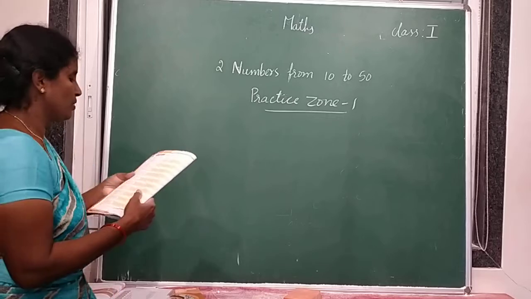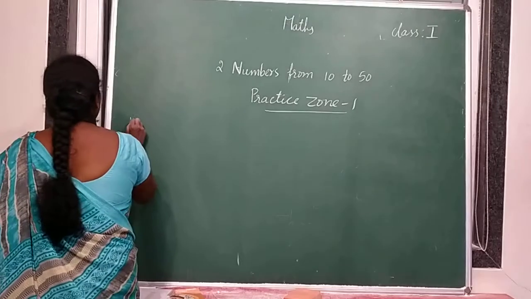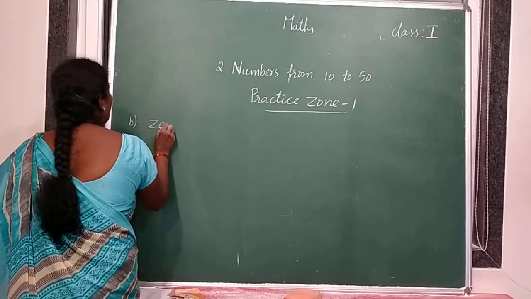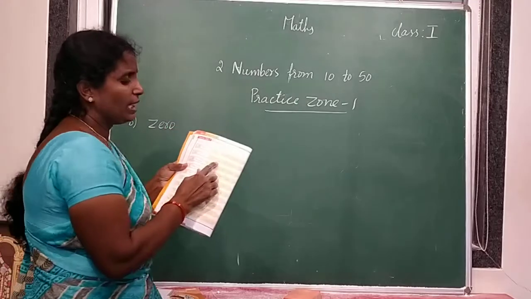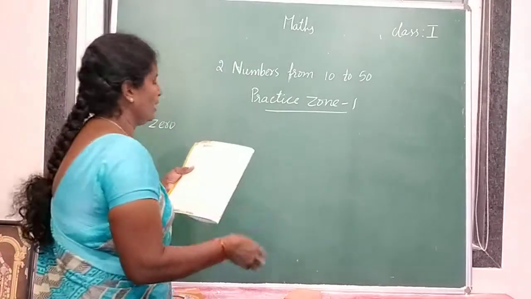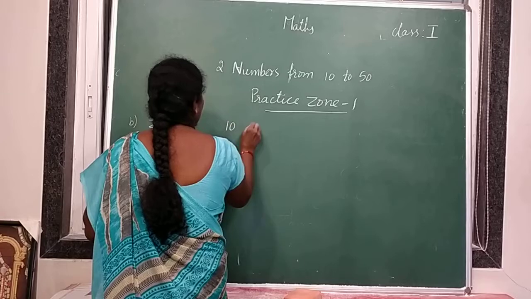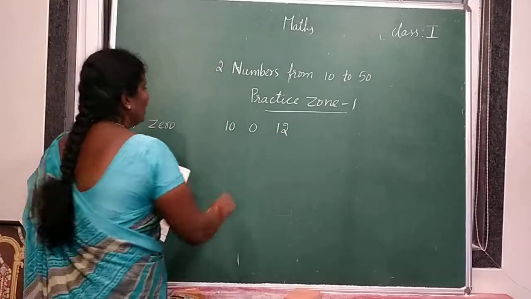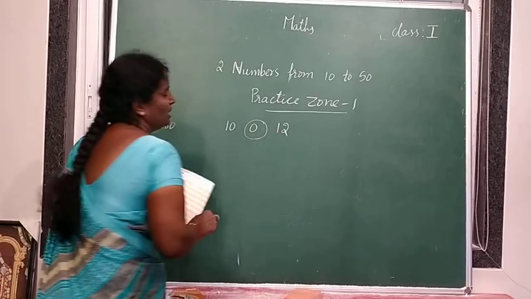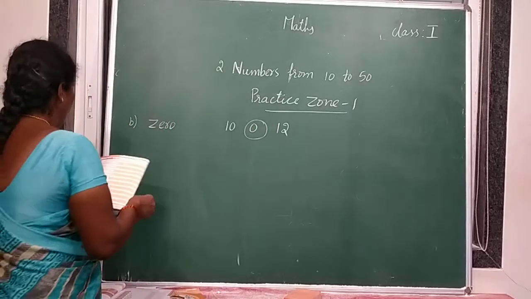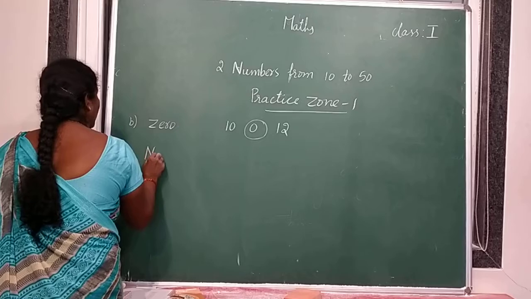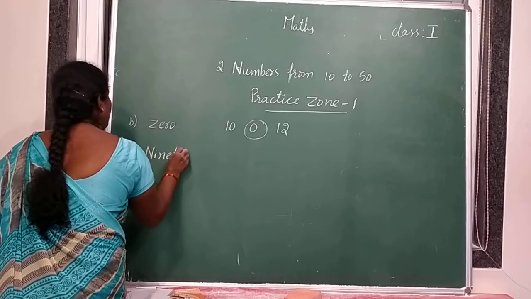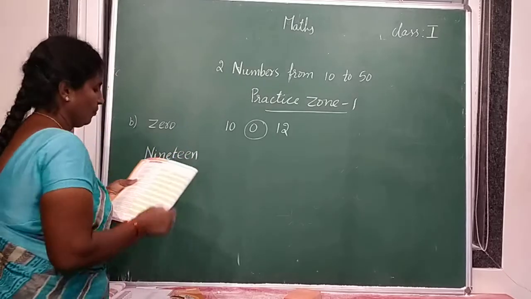TWELVE 12 finished. Next 0. Where is 0? So you have to circle the 0. In these three numbers, which one is 0? Is it this or this or this? This is 0 now. So circle 0. Next one 19. NINETEEN 19.